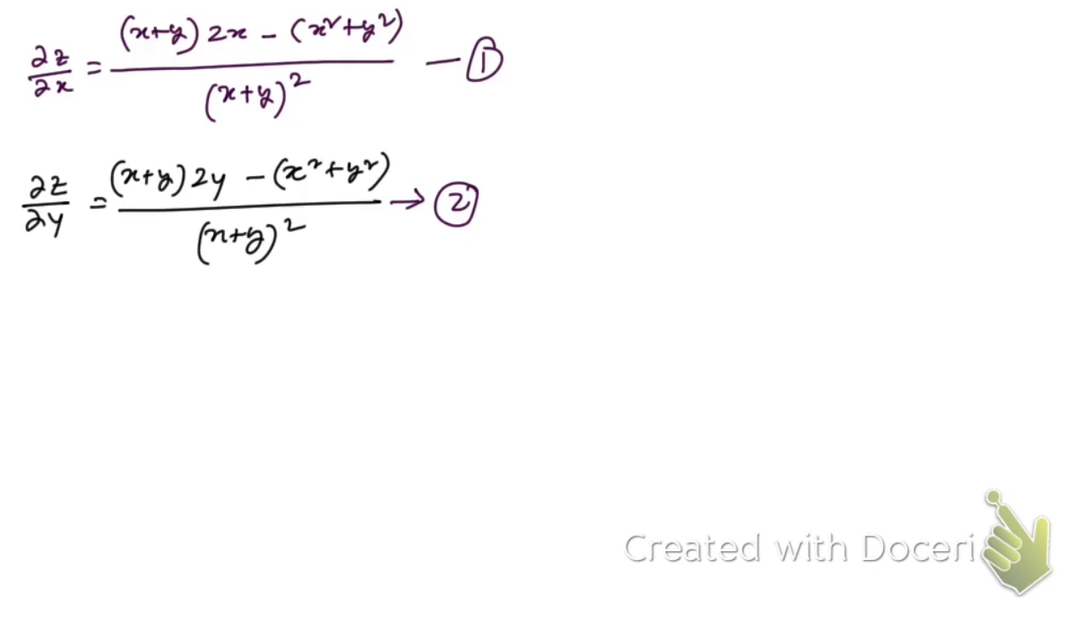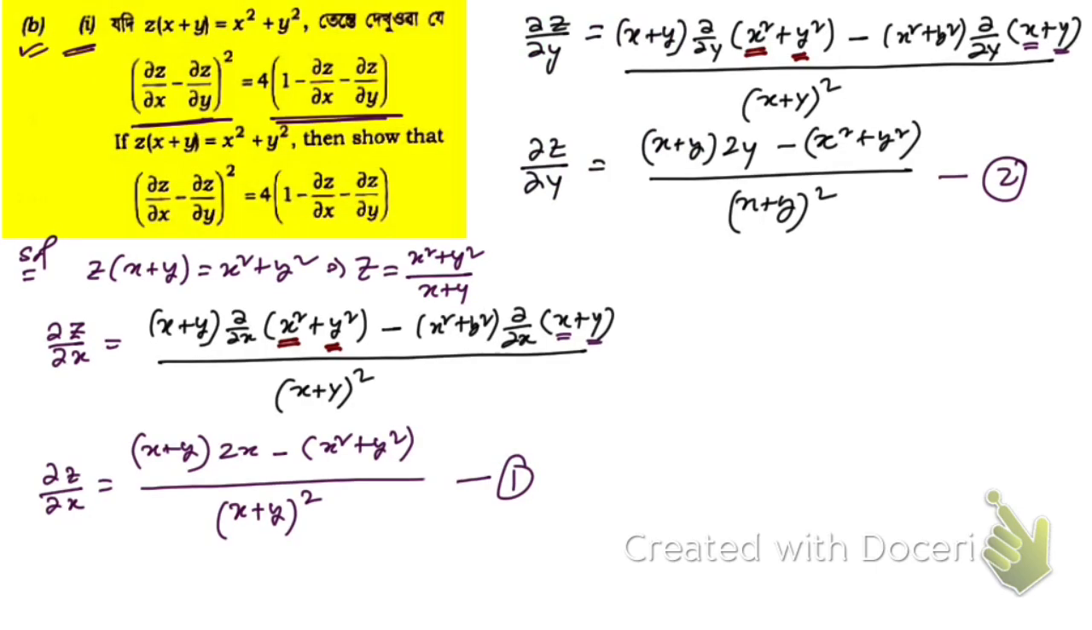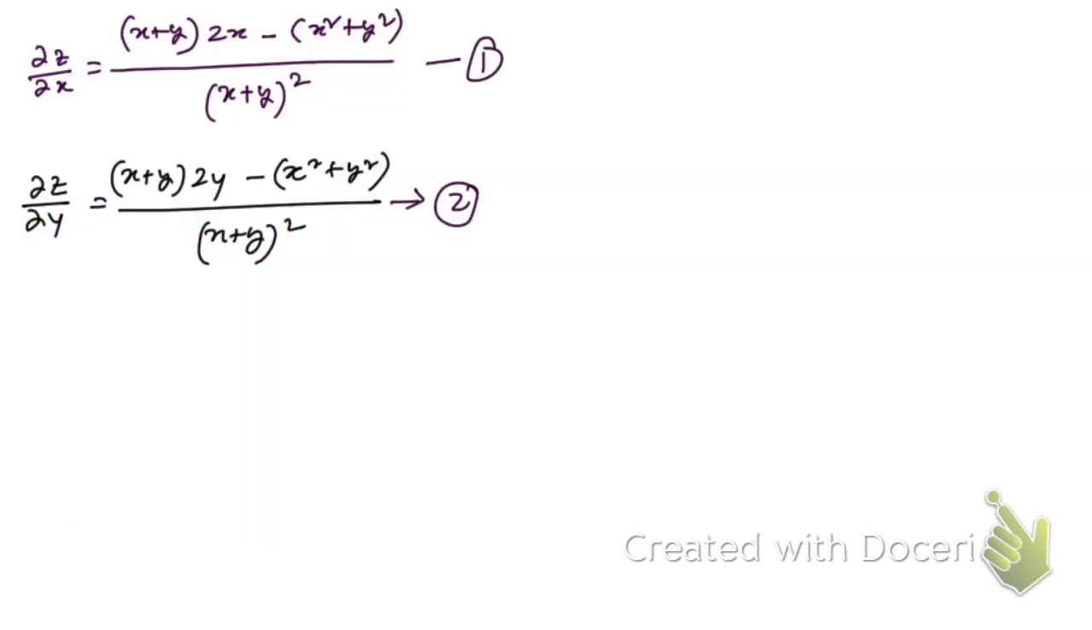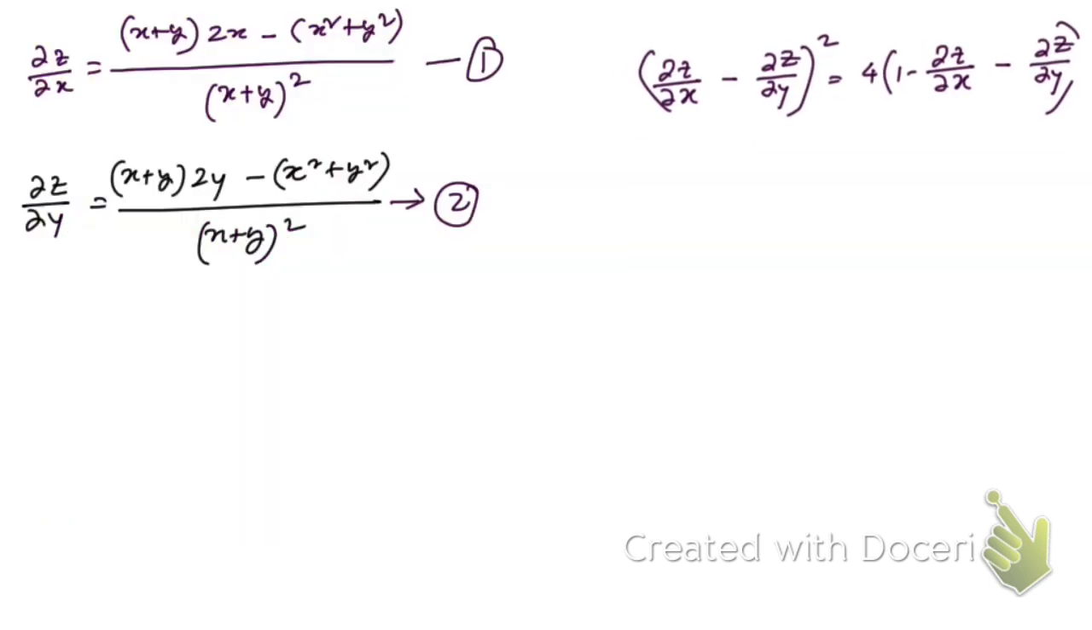So now you see, the equation that we need to prove is this: (∂z/∂x − ∂z/∂y) whole square is equal to 4 times 1 minus this, right? Okay, we need to prove this. So let me copy this one as well. Okay, let me write here. This is what we need to prove. Okay, first let us find the left hand side.